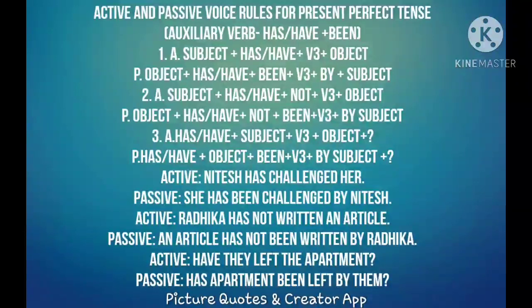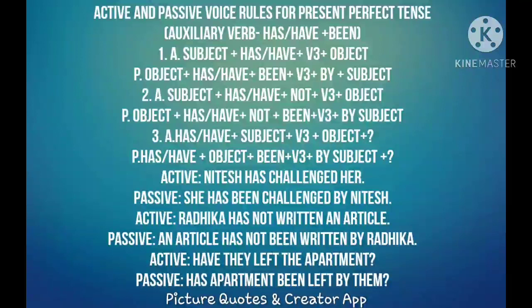Look at the example. Have they left the apartment? They is a plural subject, so we have used the auxiliary verb have. Have they left the apartment? Now let's see the passive construction of the same question. Has is used here as the auxiliary verb because apartment is a singular noun, okay, a singular object here.